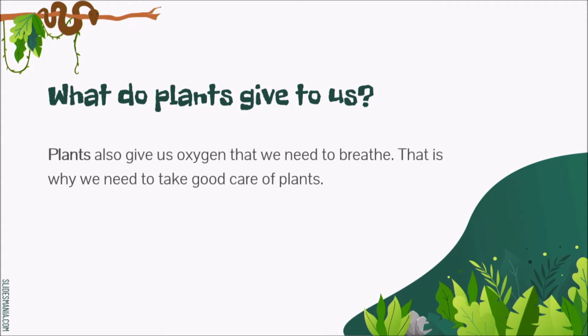Plants also give us oxygen. Remember that. Why do we need oxygen? Because oxygen, once you breathe it in, helps you to live. That is why we need to take good care of the plants.